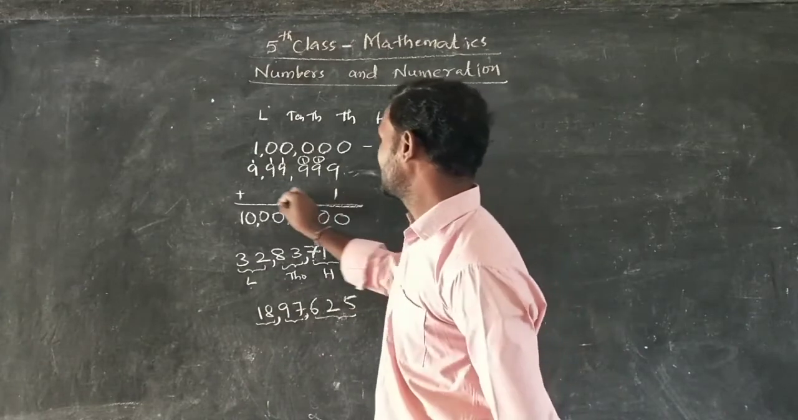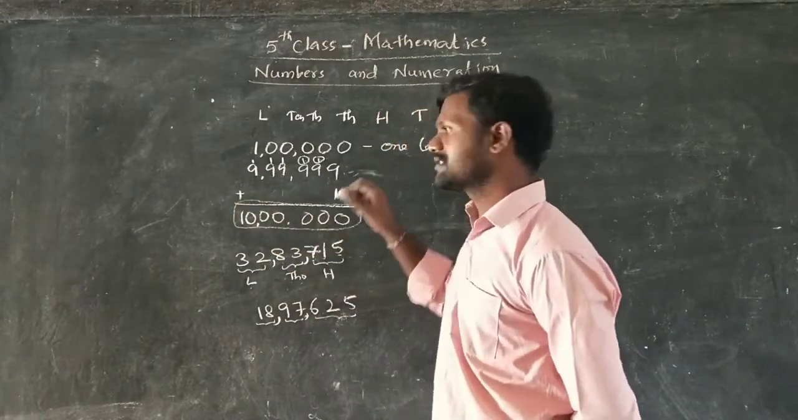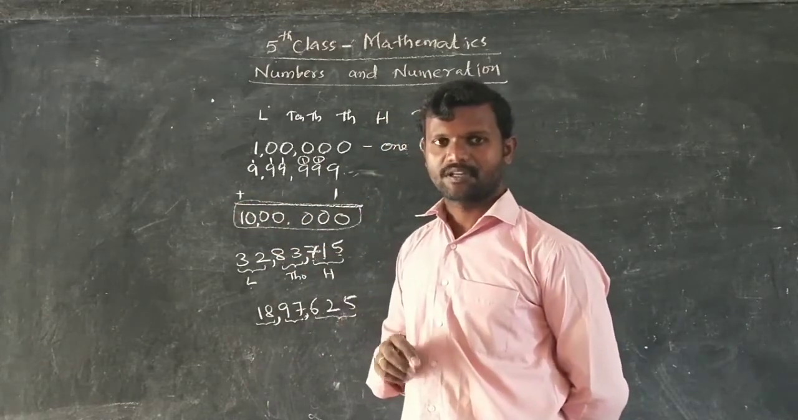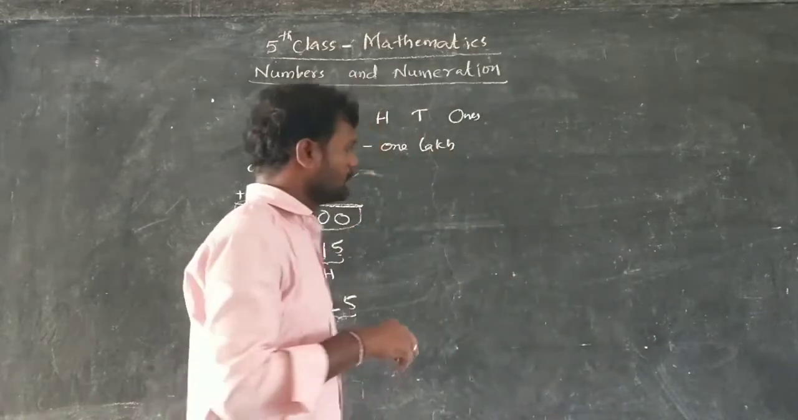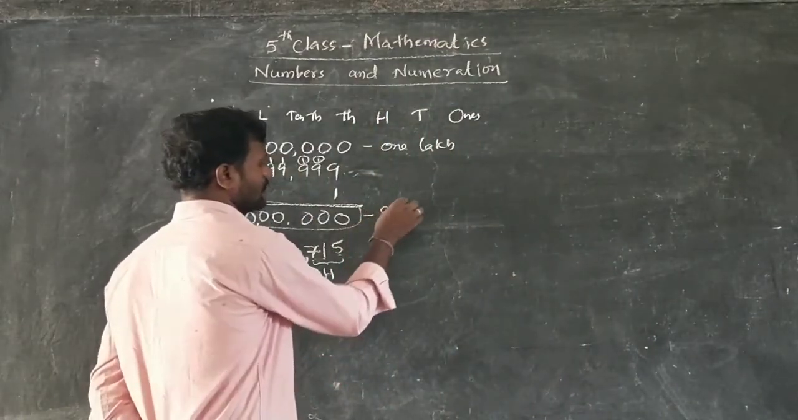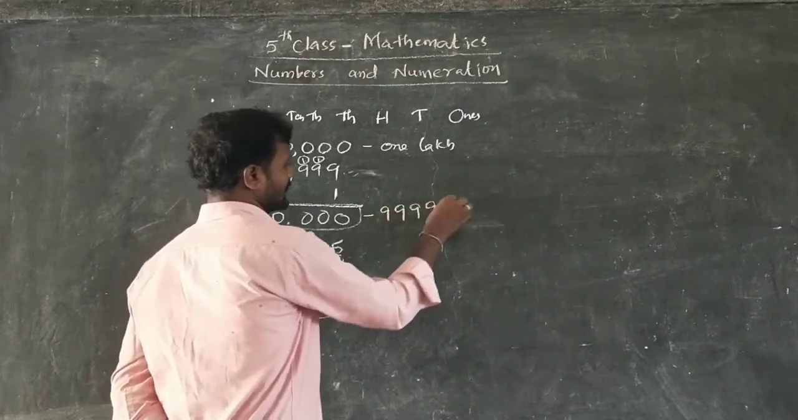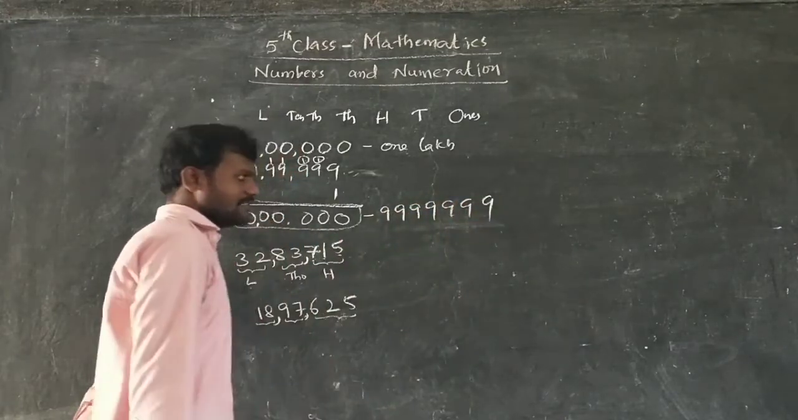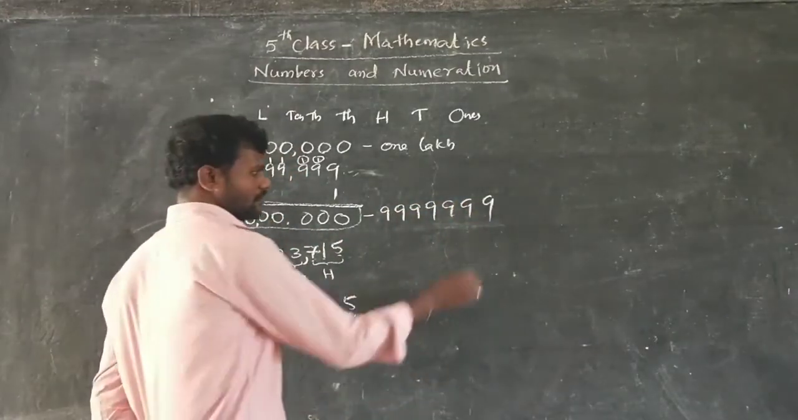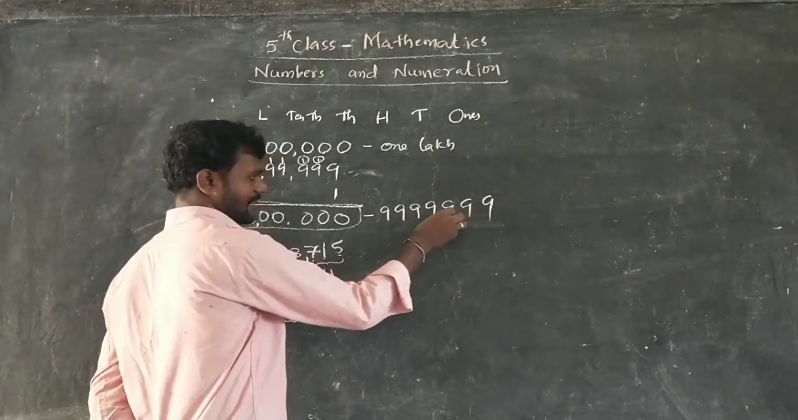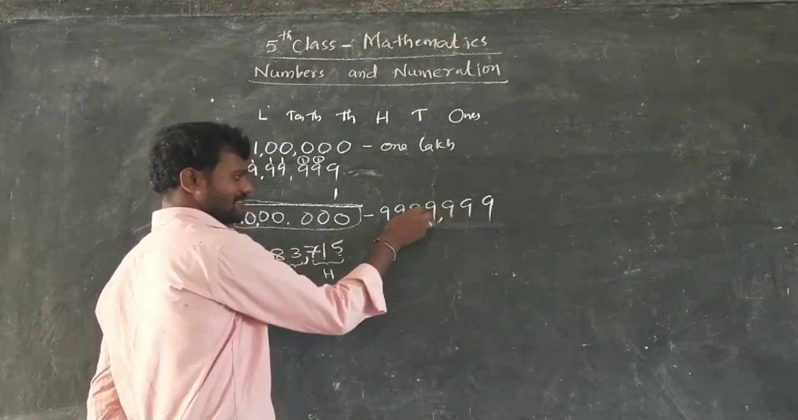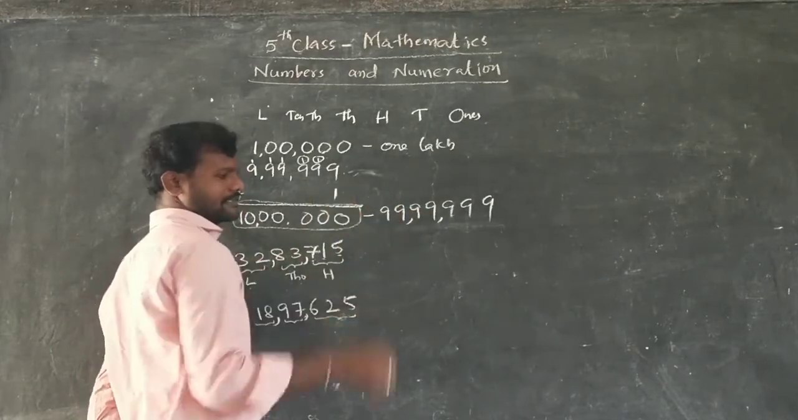What is the smallest 7 digit number? 10 lakhs is the smallest 7 digit number. What is the largest 7 digit number? 9999999. 7 nines you have to write. So ones, tens, hundreds, thousands, 10,000s, lakhs, 10 lakhs.